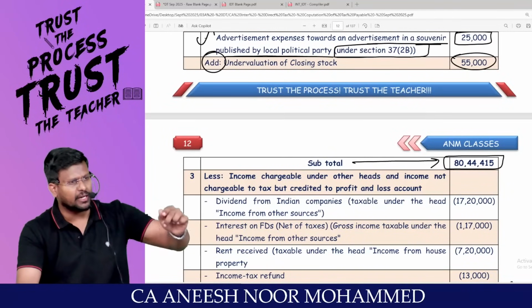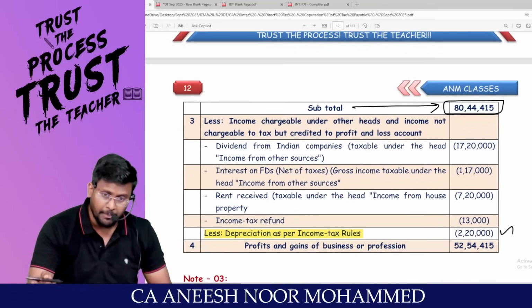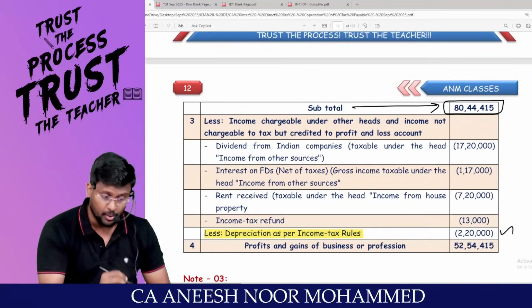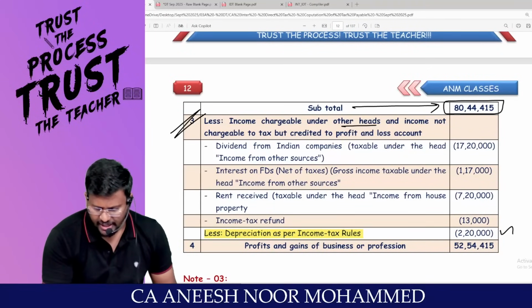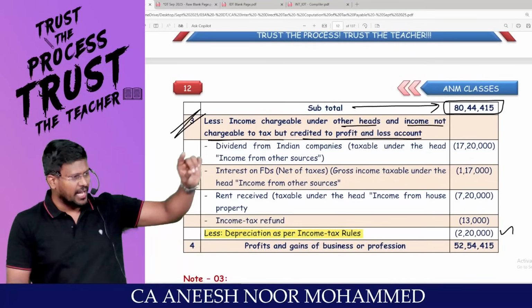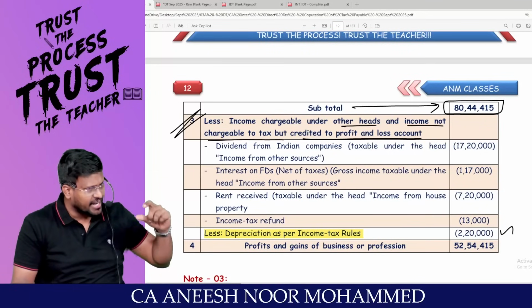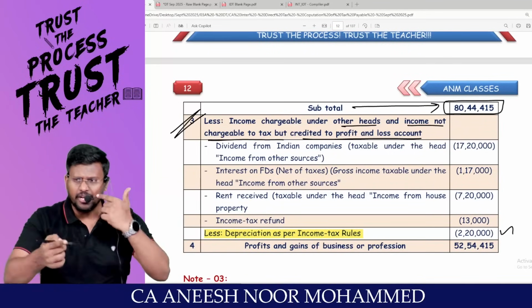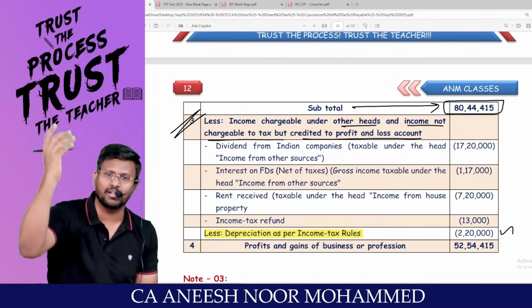That means I have taken care of all the debit items of the P&L account. Now I am coming to the credit side of the P&L account. There were unnecessary credits: income chargeable under other heads and income not chargeable to tax but credited to P&L. Because of crediting unnecessary items in the P&L account, my net profit as per P&L would have increased. I have to eliminate them from PGBP and tax them under the respective head of income.